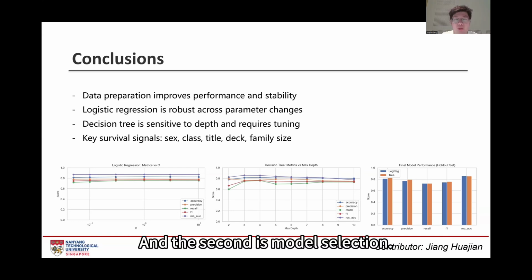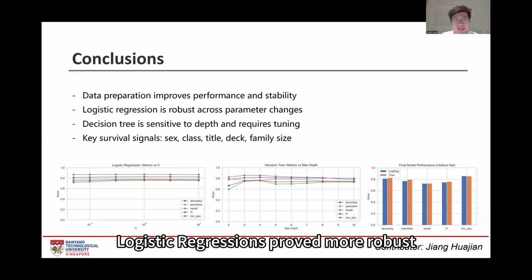And the second is model selection. Logistic regression proved more robust for the dataset compared to the sensitive decision tree.